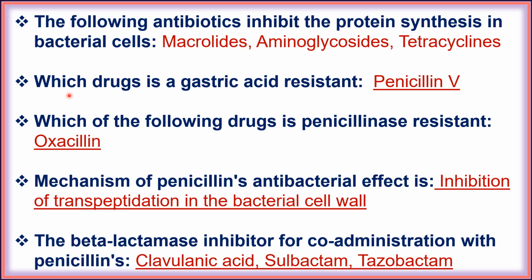Next, which drug is gastric acid resistant, that is penicillin V. Next, which of the following drugs is penicillinase resistant, that is oxacillin, and another drug is dicloxacillin. Next, mechanism of penicillin's antibacterial effect is inhibition of transpeptidation in the bacterial cell wall. Next, the beta-lactamase inhibitors for co-administration with penicillin are clavulanic acid, sulbactam and tazobactam.